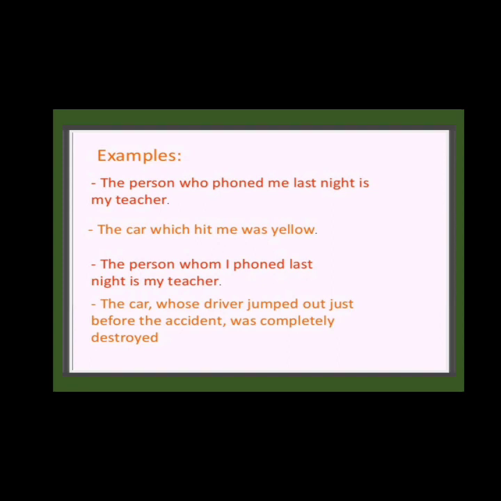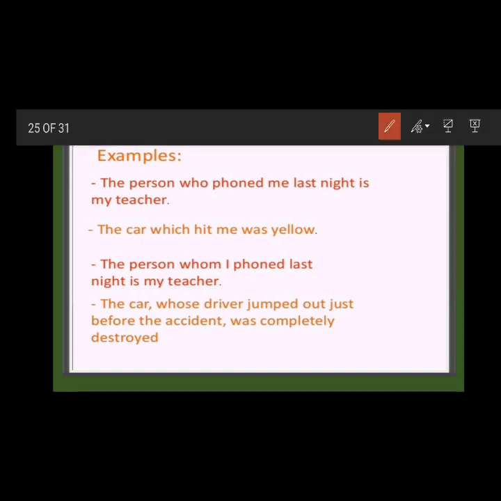So this is correlated, related with the things. The subject relates with the sentence: the person who phoned me last night is my teacher. So the person and the subject are related to each other. Here again you can say the car and yellow reflect: the car which hit me was yellow. It means the car is yellow. It automatically reflects to each other, it means it relates to each other. So it is a relative pronoun.